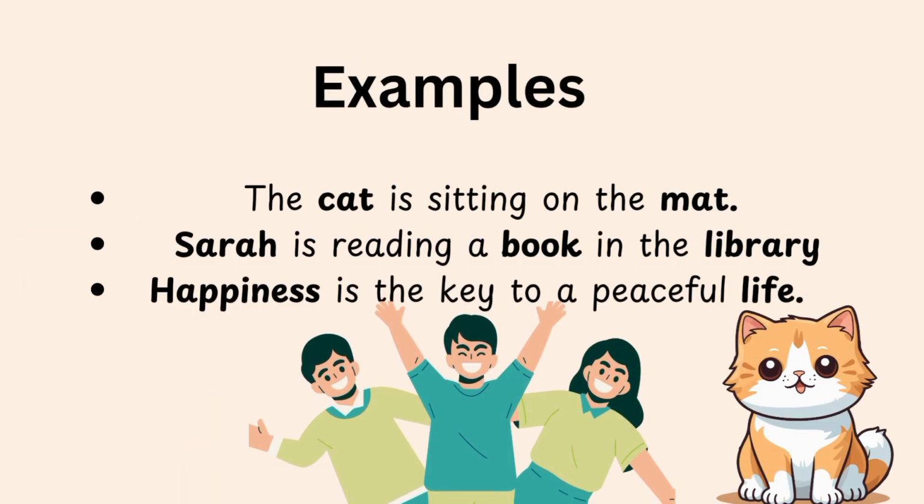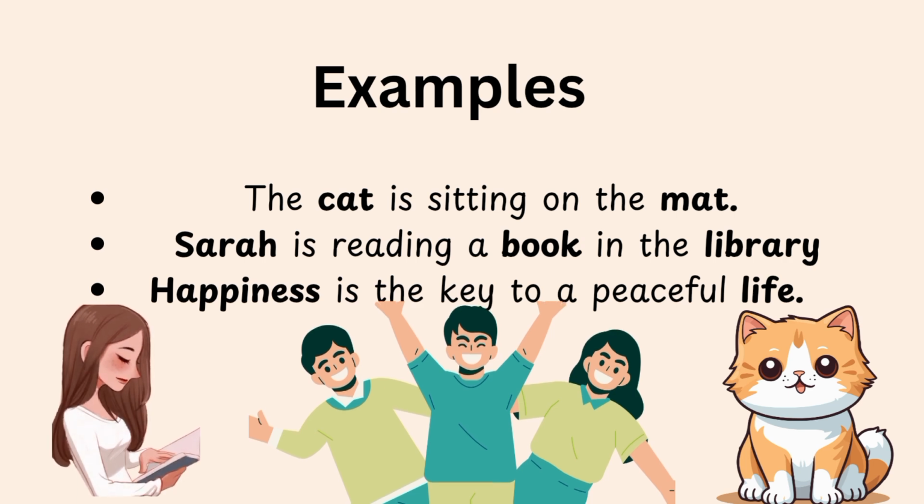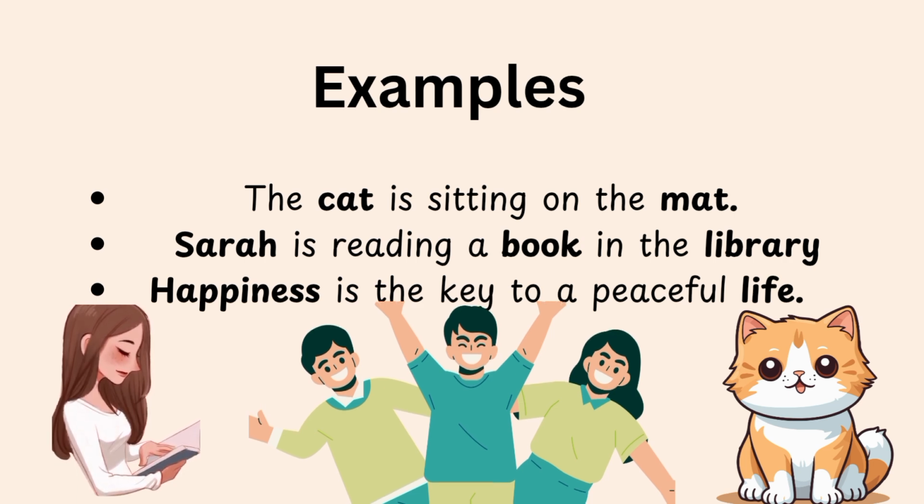To better understand how nouns work, let's look at some examples. The first example is, the cat is sitting on the mat. In this example, cat and mat are nouns representing a living being and an object. In the second example, Sarah is reading a book in the library. Sarah is a noun identifying a person, while book is a thing and library is a place. The next example is, happiness is the key to a peaceful life. In this example, happiness and life are abstract nouns representing ideas.